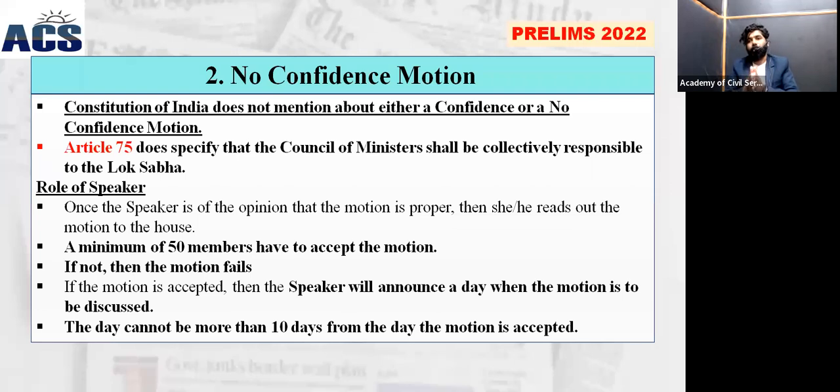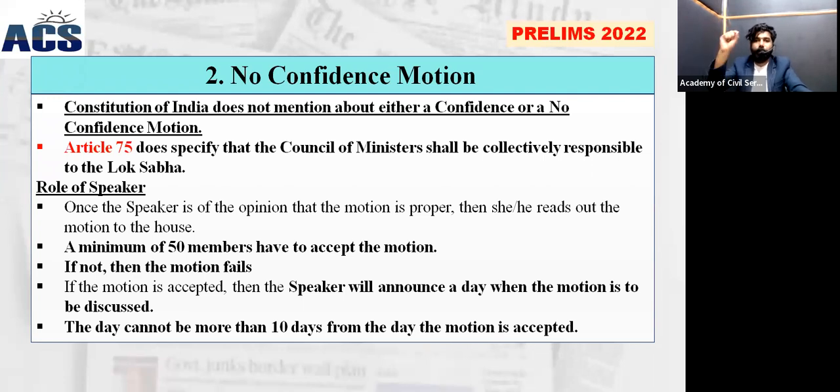So in this context, the no-confidence motion is actually a device of the parliament for checking whether the government, that means the council of ministers, has the trust, whether they have a majority. If they do not have a majority, they have to resign. We have seen the role of the speaker, in whose opinion the motion will be proposed. In order to introduce or accept this motion, at least 50 MPs' support is required. If there is no 50 MP support, then the motion will fail.